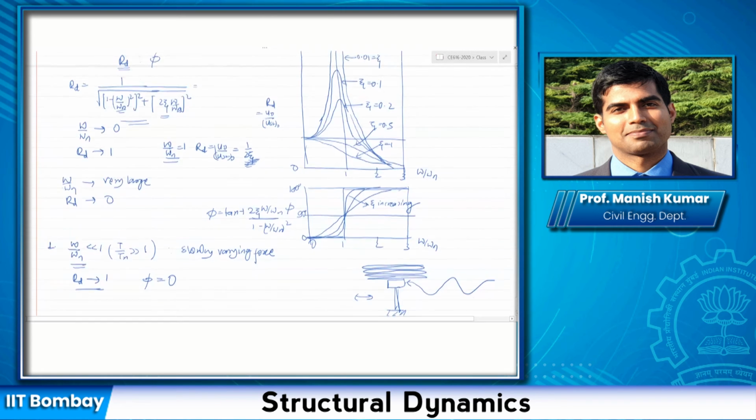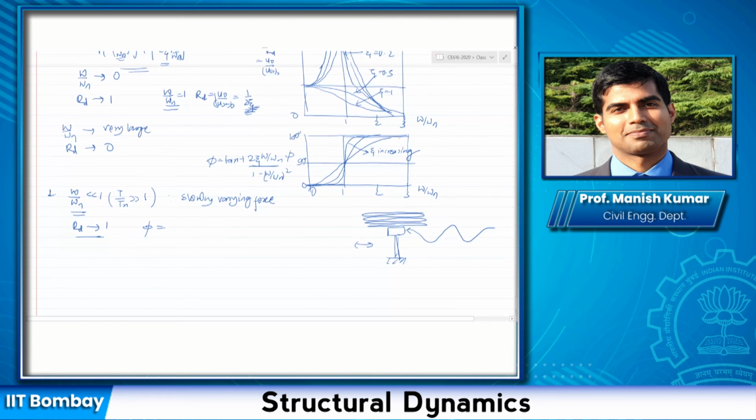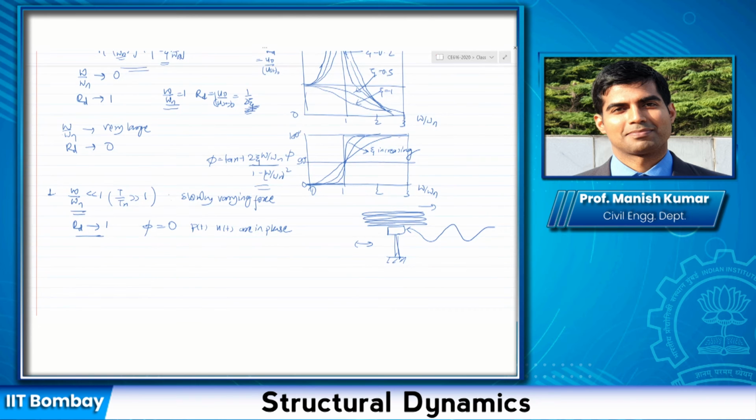Remember, you can directly calculate phi from this expression. If omega by omega n is equal to 0, then phi is actually 0. That means P(t) and U(t) are in phase. In phase means that whatever the applied force you are applying, U(t) is also moving in tandem with it. So there is very small or negligible phase difference between the applied force and the deformation.